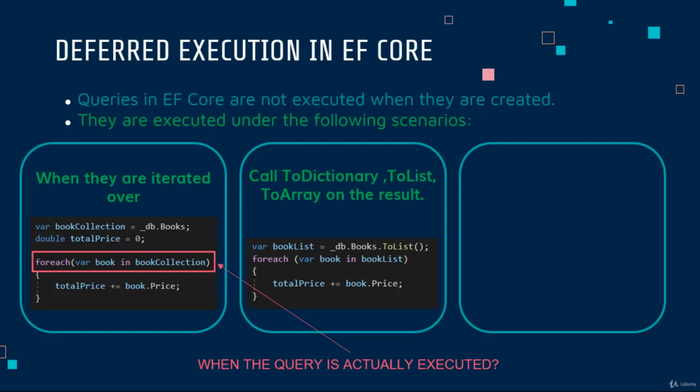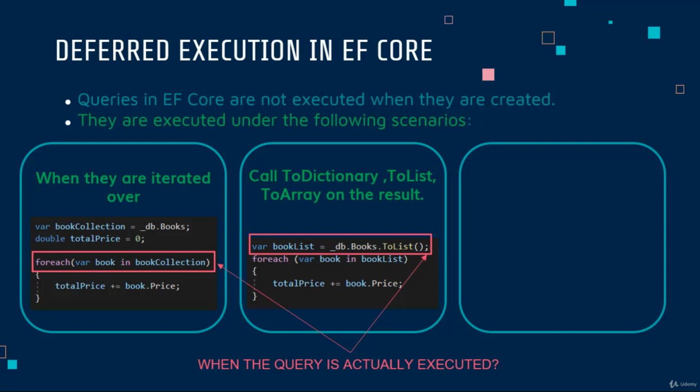Again, we have an example in which we are getting all of the books from the database and we have .ToList. Then in the next statement we are iterating with the foreach loop inside the book list. In this scenario, the execution of the query will be done at the first phase because we are using the .ToList method.